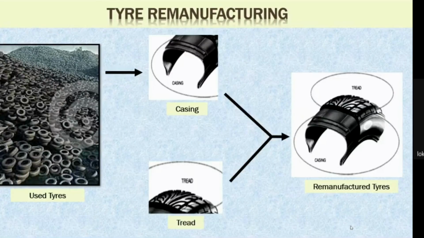So we get a tire known as the remanufactured tire, and it is similar to a new tire, and the life and the warranty, all those things, are similar to a new tire. So from the used tire we have made a remanufactured tire by changing the tread only. This is known as remanufacturing.